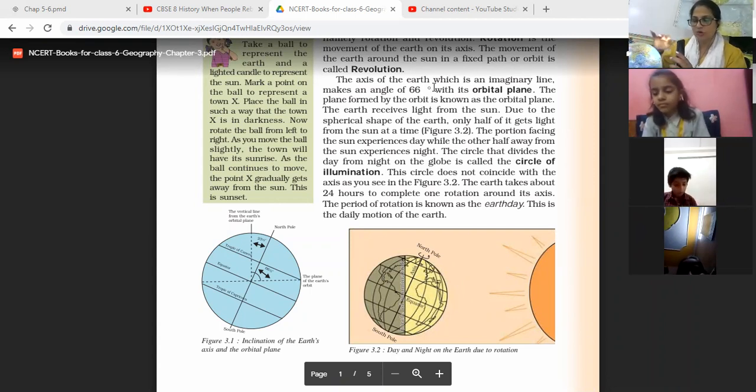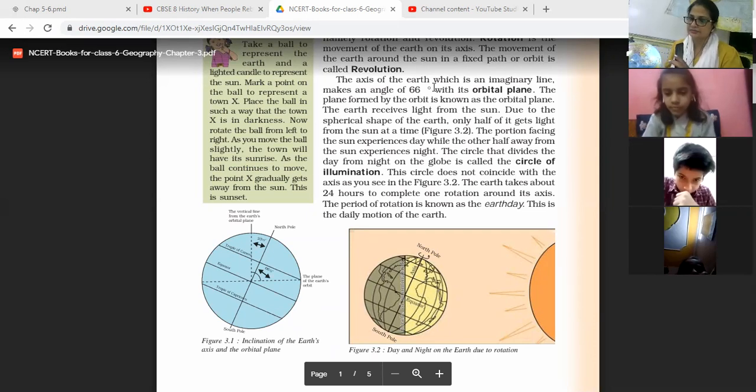The period of rotation on its axis of the earth is also known as earth day, and the circle which divides the day from night is known as the circle of illumination. Understood, everyone? Please show your digital thumb.